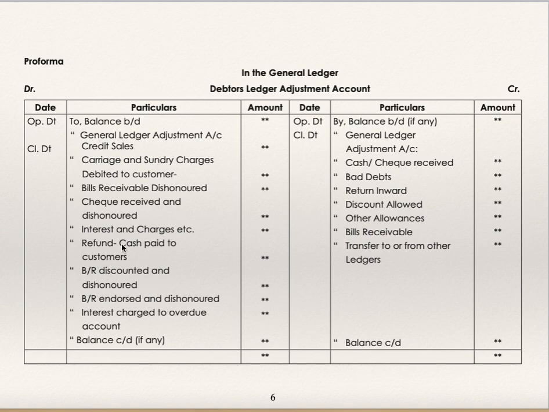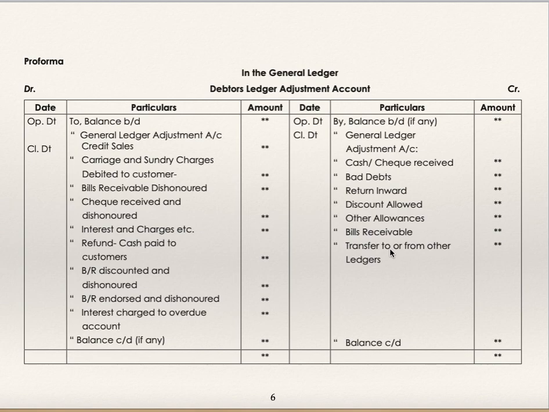But you are not supposed to debit all these head of accounts in the self-balancing ledger. The account head will be general ledger adjustment account. Below that, just mention this. These are the subheads. General ledger adjustment account is the main head, and below that you are supposed to write these subheads.